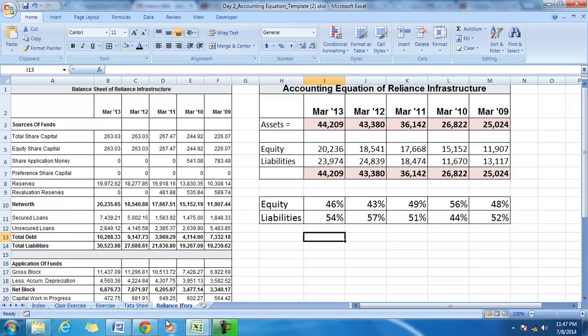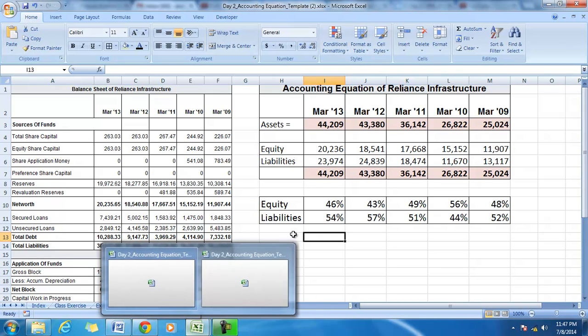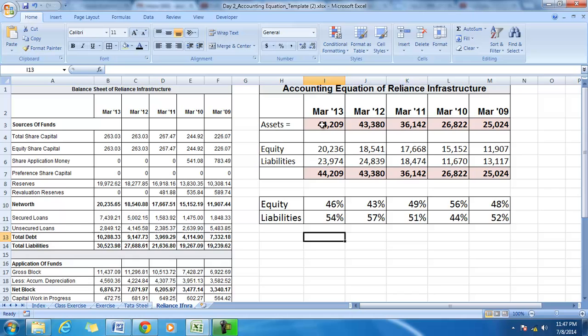Similarly, let us observe Reliance Infrastructure. In this case also the assets are 44,000 crores and 20,230 crores comes from equity and the balance comes from liabilities. So if you see here, 46% of the total assets are financed by equity.